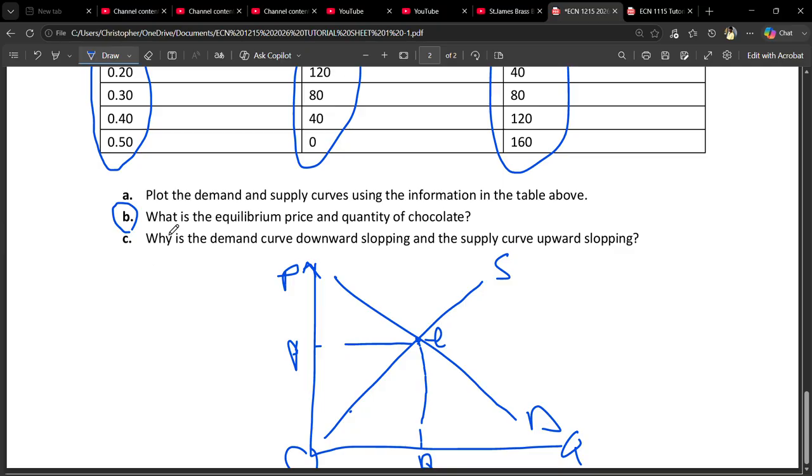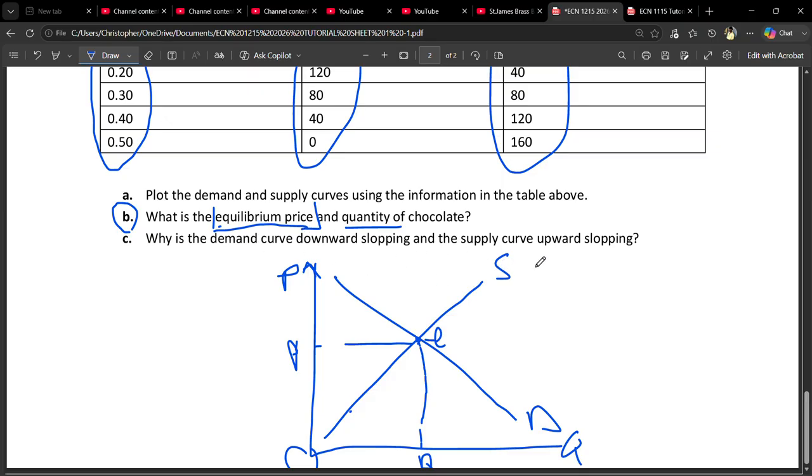Otherwise, okay, continuing from where we ended, question B was saying, what is the equilibrium price and quantity of chocolate? So for equilibrium quantity and price, you first have to understand what they are.